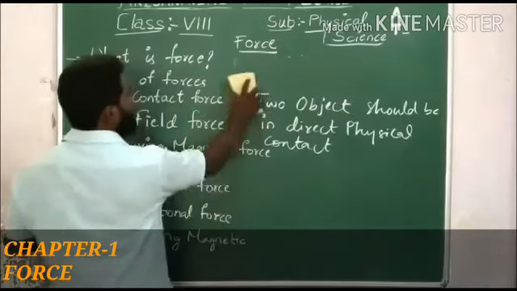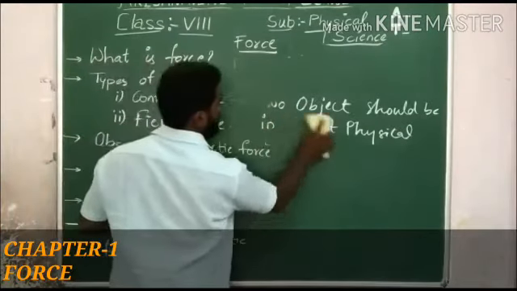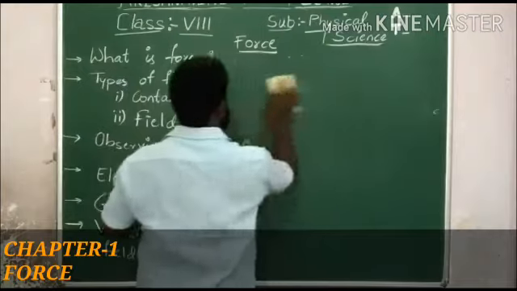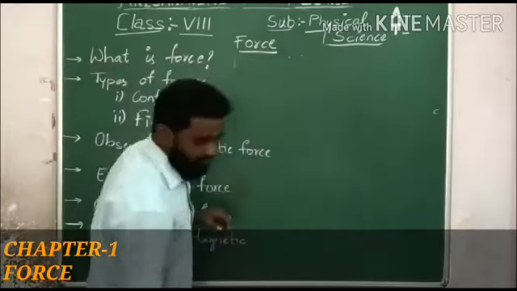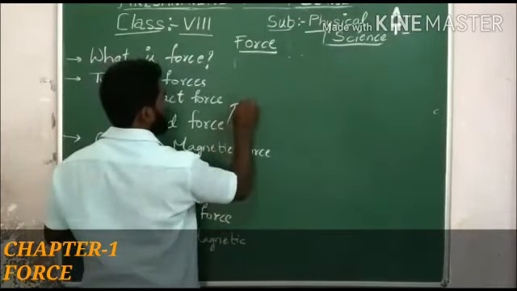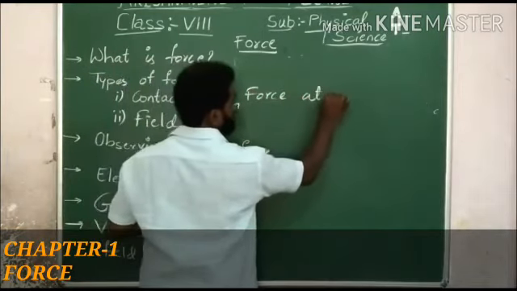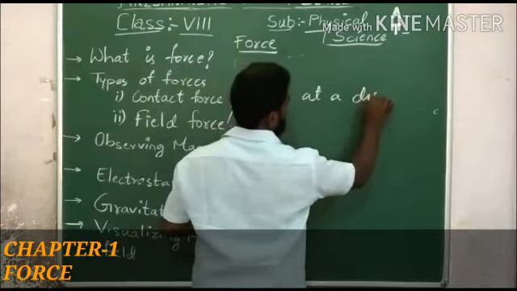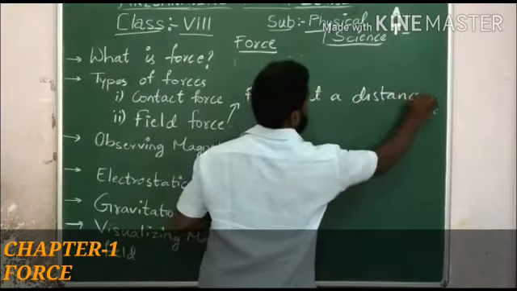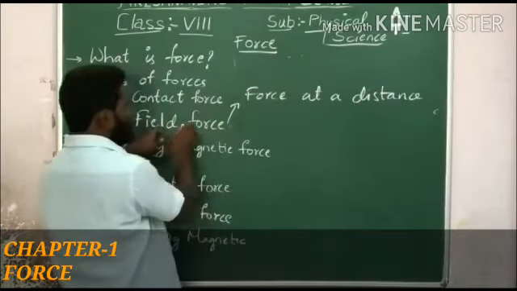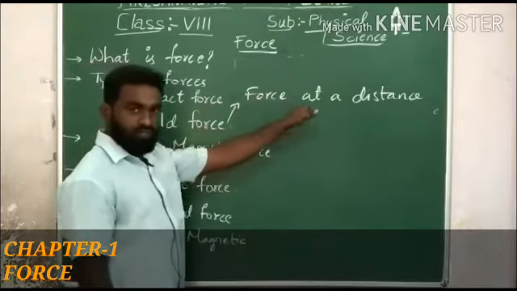The next one is field force. The other name for the field force is force at a distance. So it can be called field force or force at a distance.